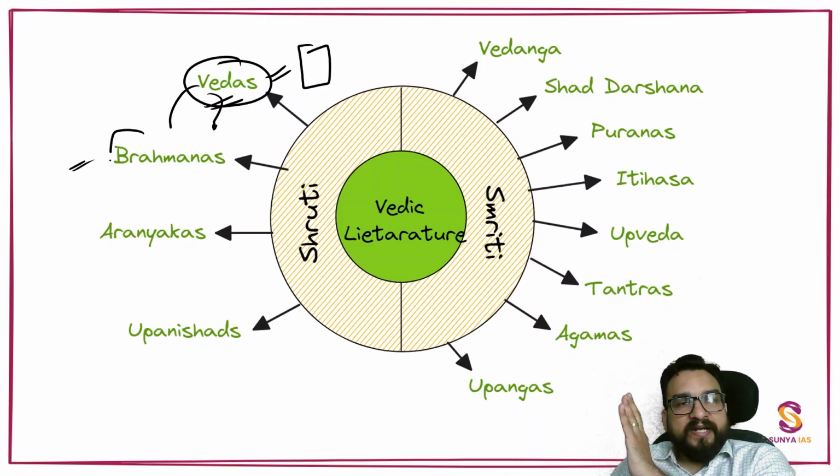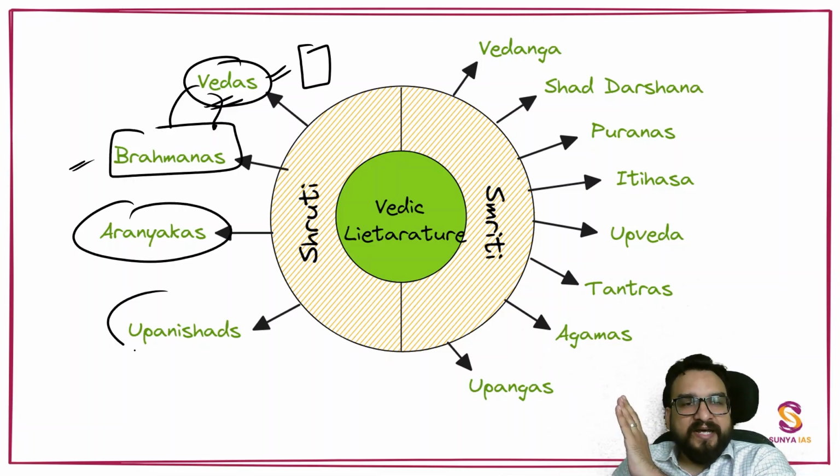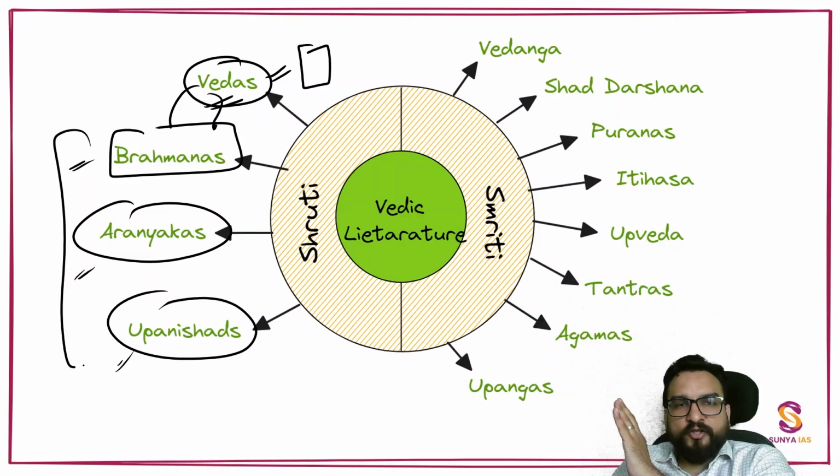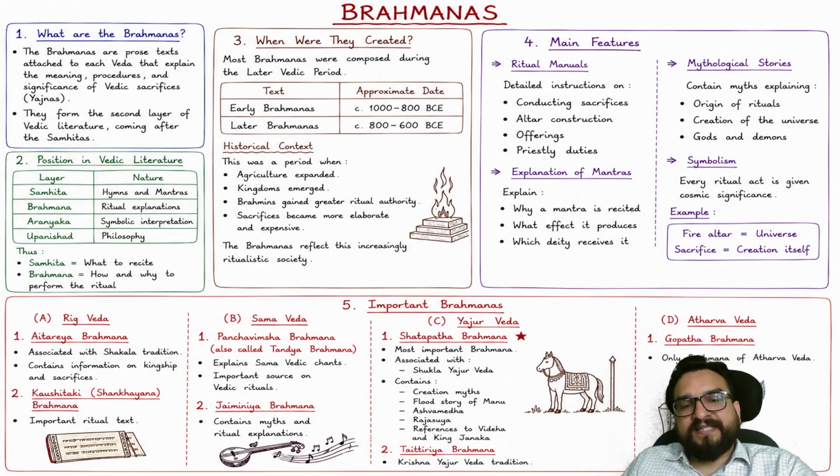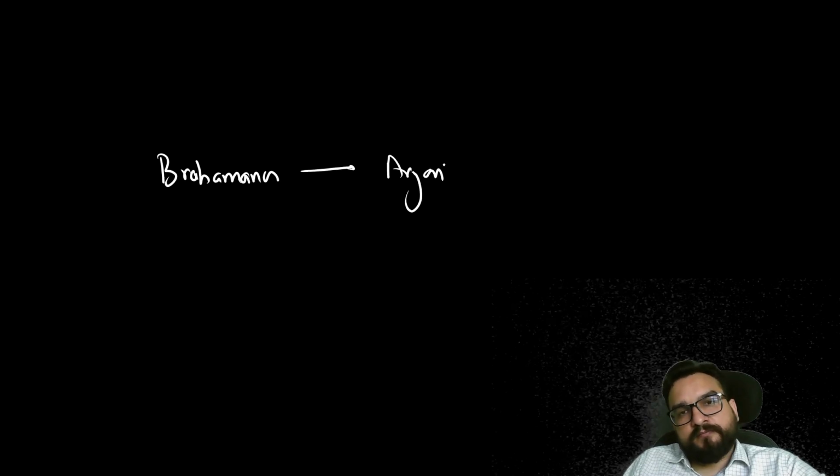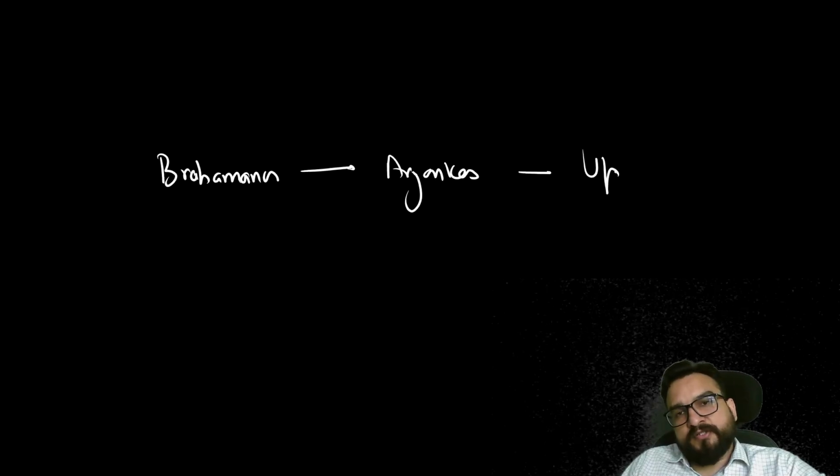Okay. Now let us move ahead and understand a bit about Brahmanas, Aranyakas and Upanishads. Later on, I'll be telling you more about these as well, right? So let us understand one by one about these three. Now you understand about Brahmanas, guys. First of all, have this in mind: Brahmanas, Aranyakas, Upanishads.